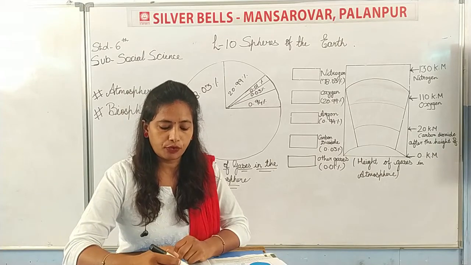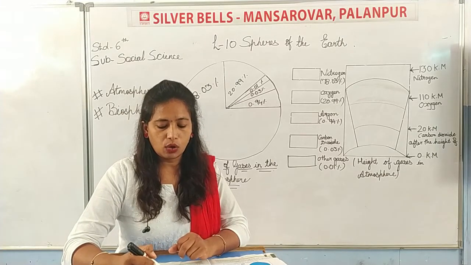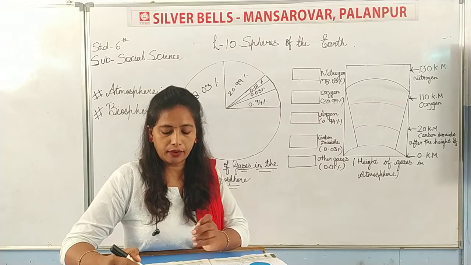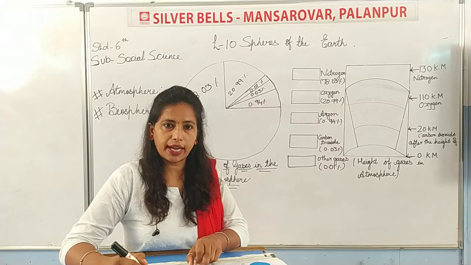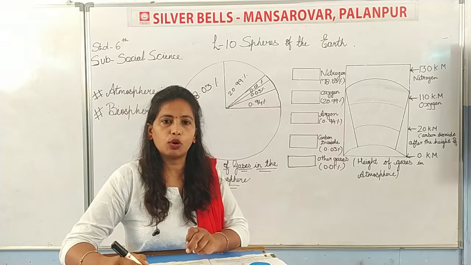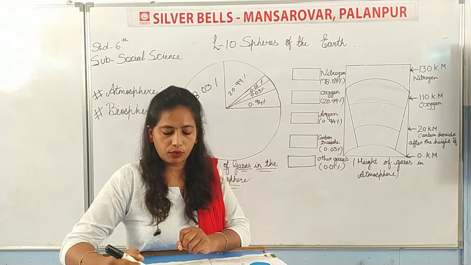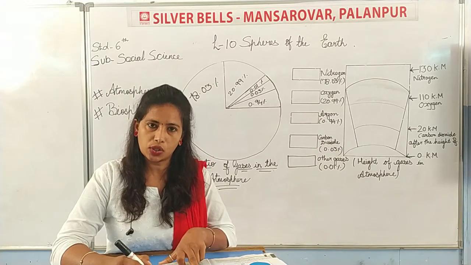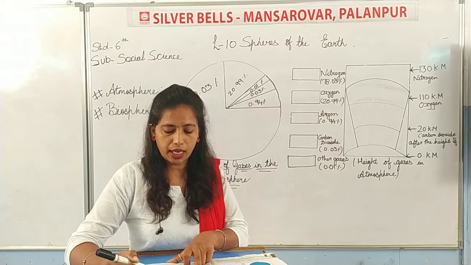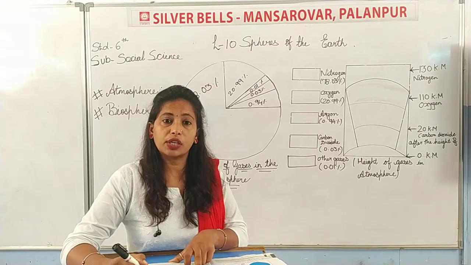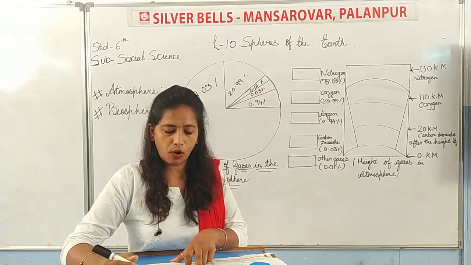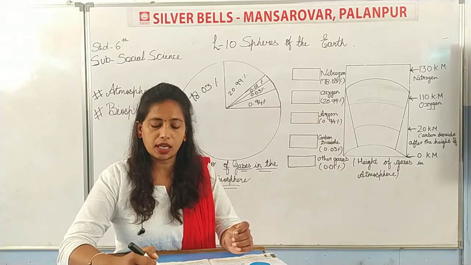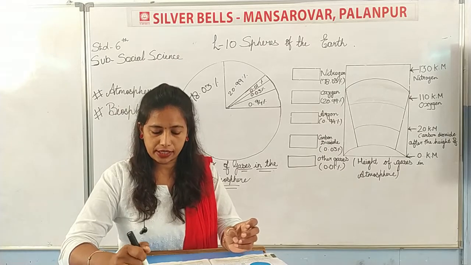That is why people go for morning walk in such places, because ozone is a healthier gas. So you have seen that people go for a morning walk. So why? Because of ozone gas. It is a healthier gas, and in morning time it is more powerful. सुबह सुबह लोग वॉकिंग करने जाते हैं. क्यों? बिकॉज ऑफ ओजोन गैस. ओजोन गैस मॉर्निंग में ज्यादा होती है, and it is a healthier gas also. So people go for morning walk. Means we can say that ozone gas absorbs ultraviolet rays and protects us from their harmful effect.